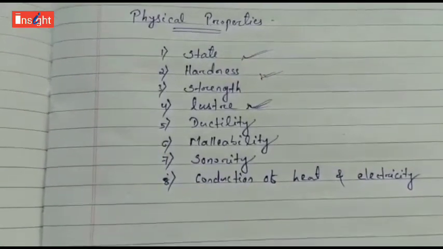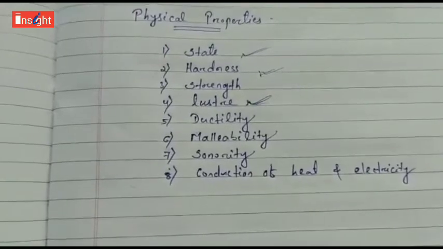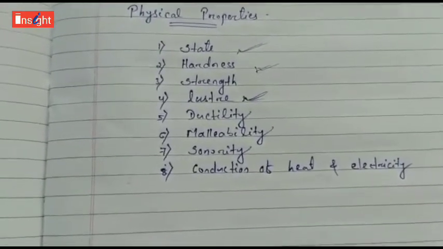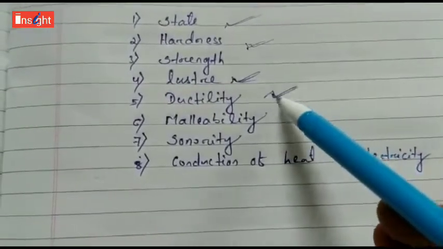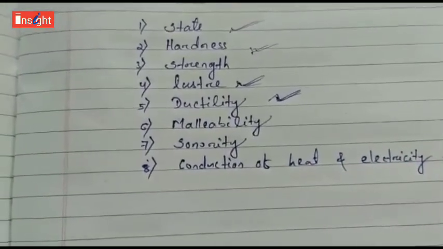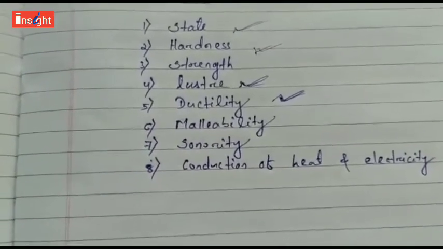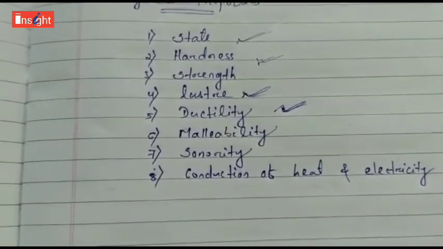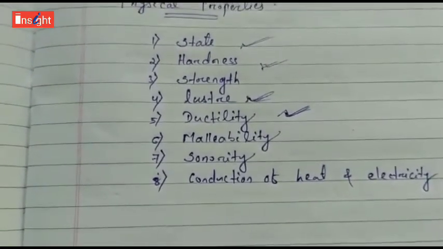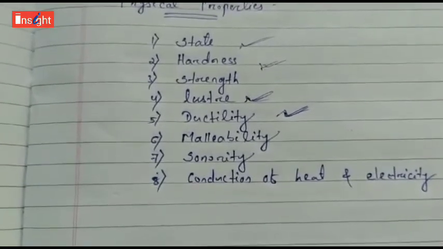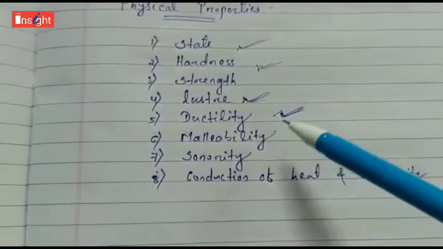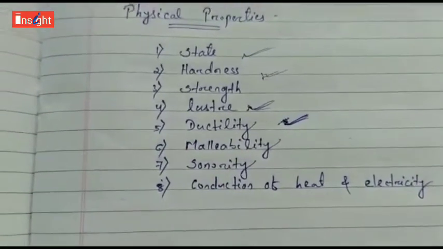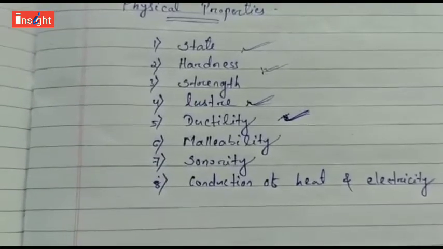Similarly, if we consider ductility, then we have seen that metals can be drawn into thin wires. So ductility means the ability of a metal to be drawn into thin wire. Mostly gold and silver are highly ductile metals, and they can be drawn into thin wires that are used in making jewelry. So metals have the property of ductility. That means they can be drawn into thin wire.